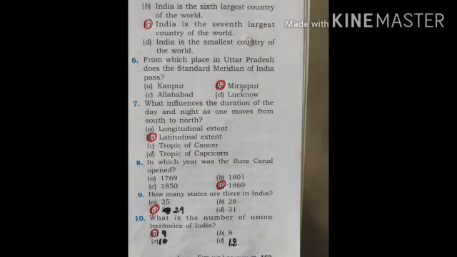Question number 9. How many states are there in India? We have four options 25, 29, 28, and 31. Correct option is C, 29.